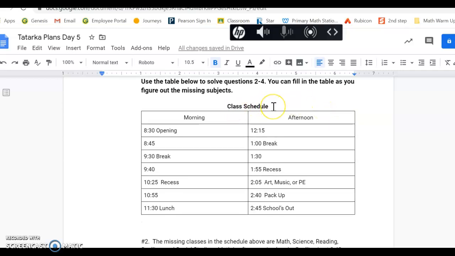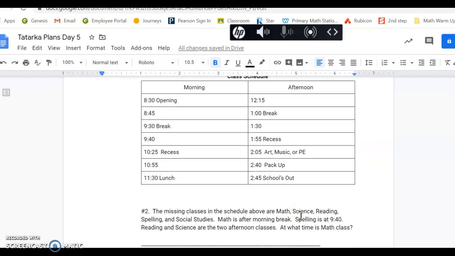So this is a class schedule for another class. So here's their morning, and here's their afternoon. If you notice, we don't know what the class does at 8:45, 9:40, 10:55, 12:15, and 1:30. Some of those missing spots are in the morning, some are in the afternoon.